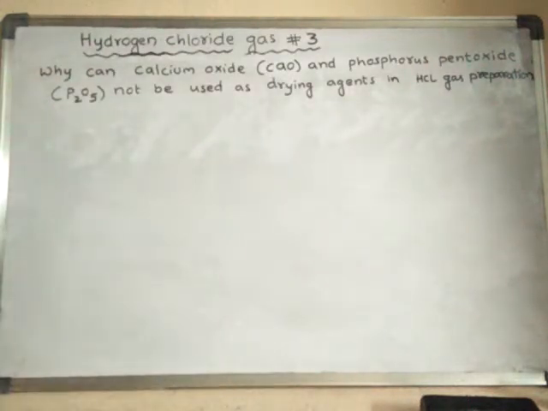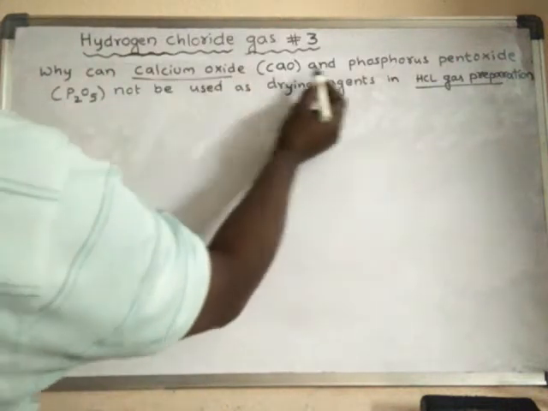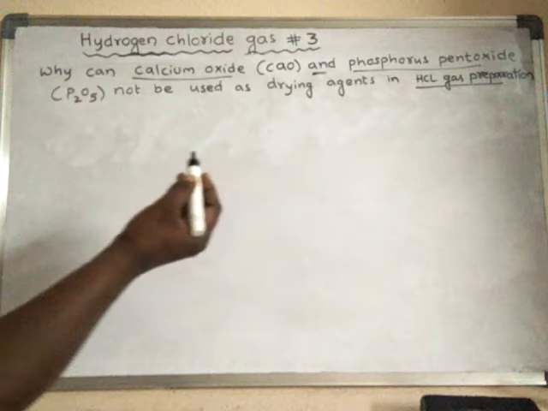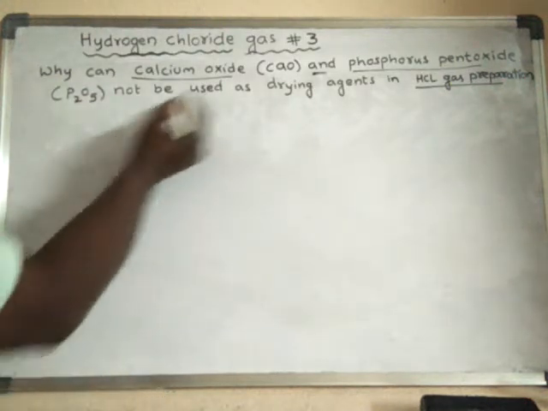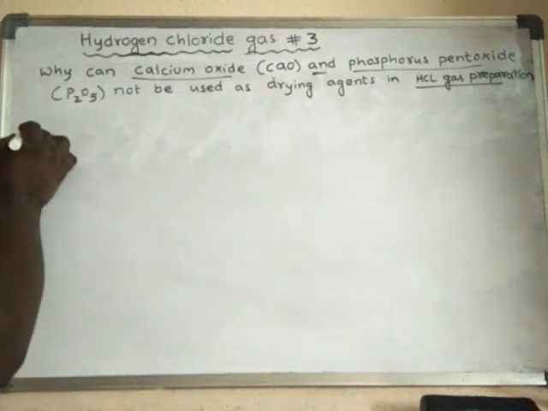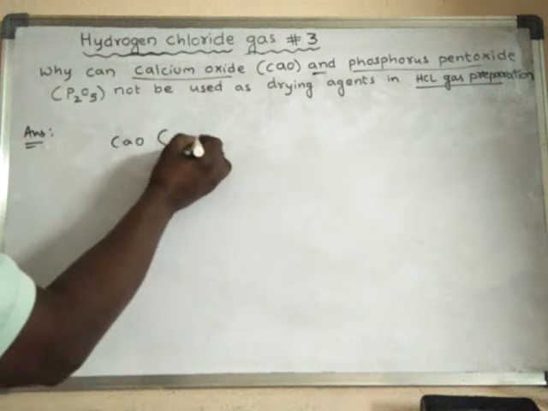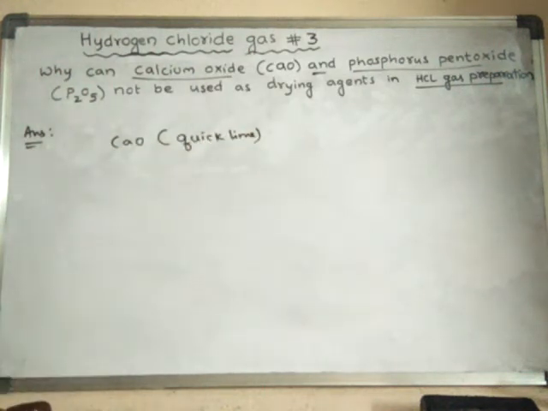See, in the preparation of HCl gas, calcium oxide and phosphorus pentoxide cannot be used as drying agents. Why? Calcium oxide is also called quicklime.